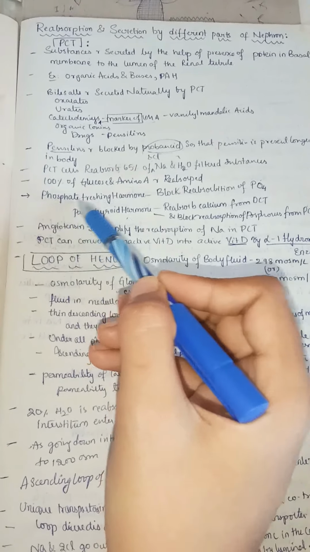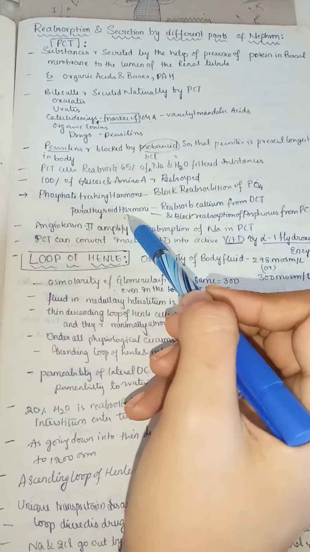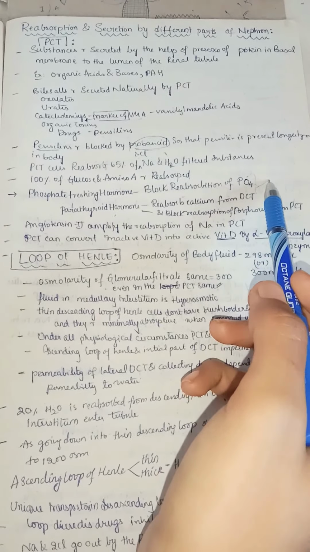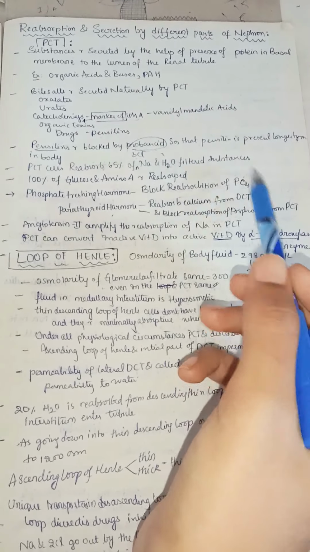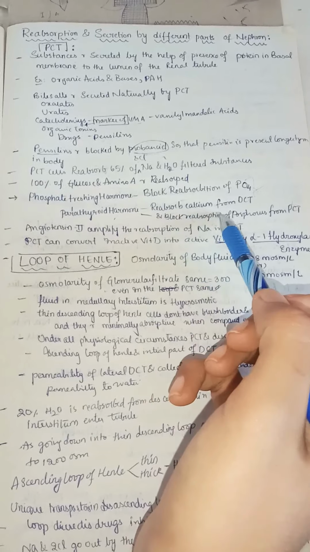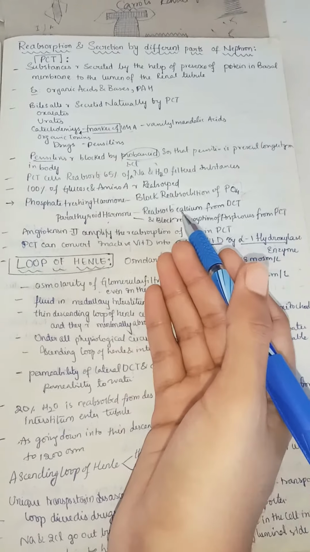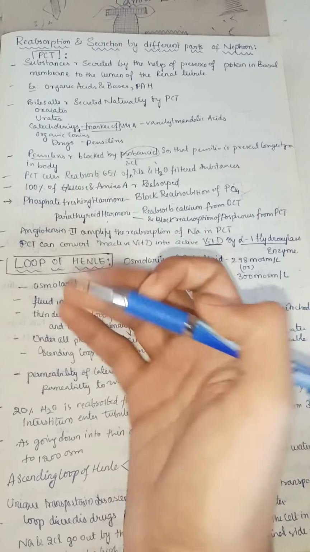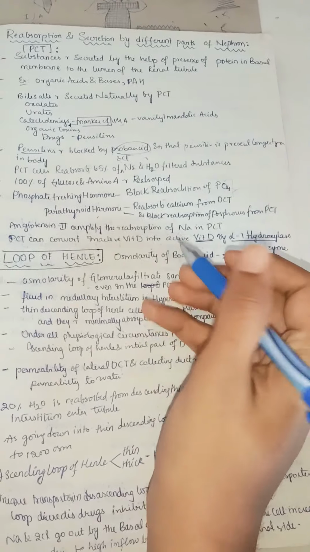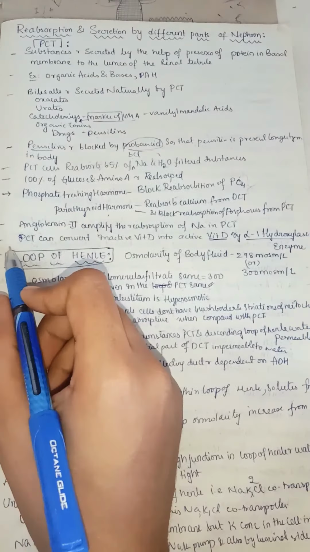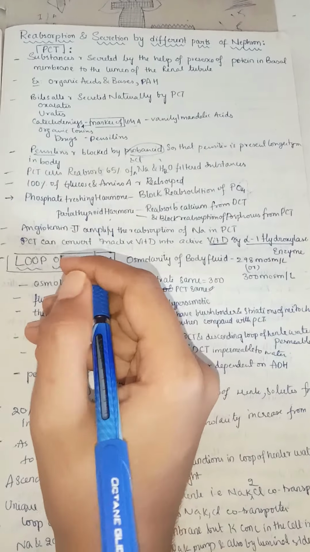Next, PCT cells reabsorb 65% of sodium, chloride, water and filtered substances, and 100% of glucose and amino acids are reabsorbed. Phosphaturic hormone, the parathyroid hormone, mainly blocks the reabsorption of phosphates, which means phosphates are excreted in urine. And parathyroid hormone also reabsorbs calcium from the DCT. Why does it reabsorb calcium from the DCT? So that it can increase the calcium in the blood, and it also blocks the reabsorption of phosphorus from the PCT, so phosphorus is released into the urine.